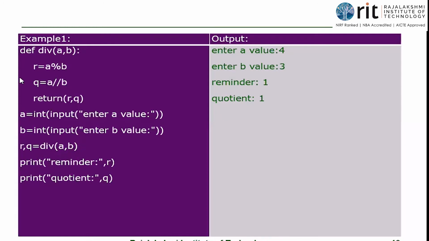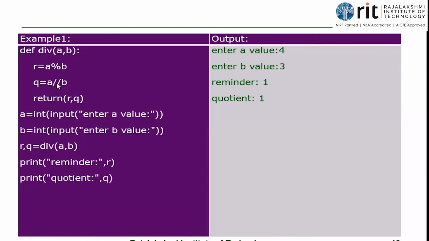Function call arguments get passed. What are the arguments we have? 4 comma 3. Okay, 4 will be assigned to a, 3 will be assigned to b. Now get into it. r is equal to a mod b. This is a normal operation. We know what the modulus operation means. a mod b is 4 modulus 3. So what is the remainder that we have? Modulus means we have to take the remainder. What is the remainder? 1. So r is equal to 1. 1 gets stored onto r.